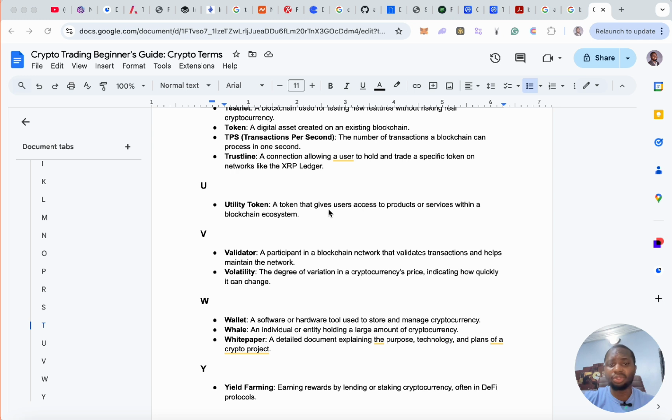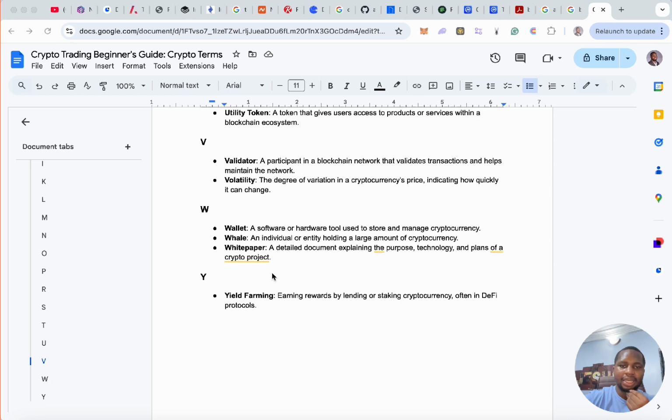Utility token, a token that gives users access to products or services within a blockchain system. So it's used for utility within that system. It's called the utility token. A validator, alright? A participant in a blockchain network that validates transactions and helps maintain the network. That is who a validator is. Alright. Volatility, the degree of variation in a cryptocurrency's price, indicating how quickly it can change.